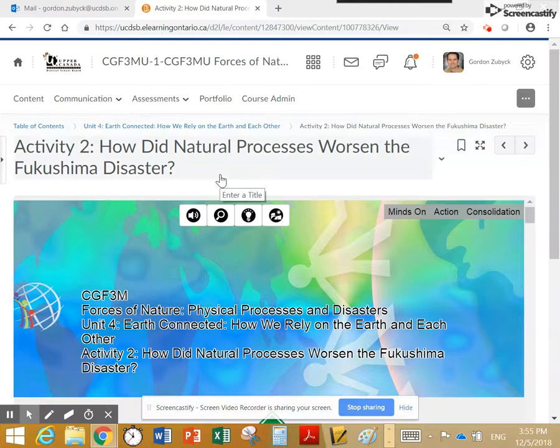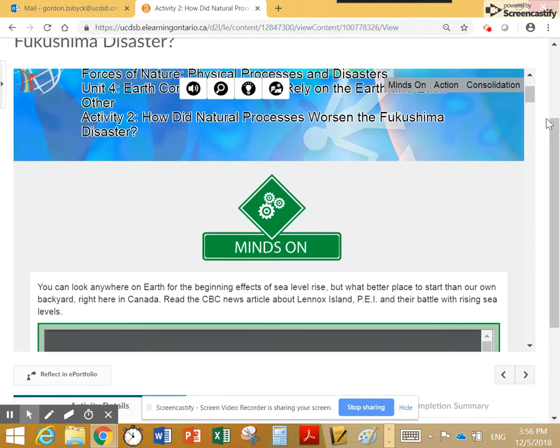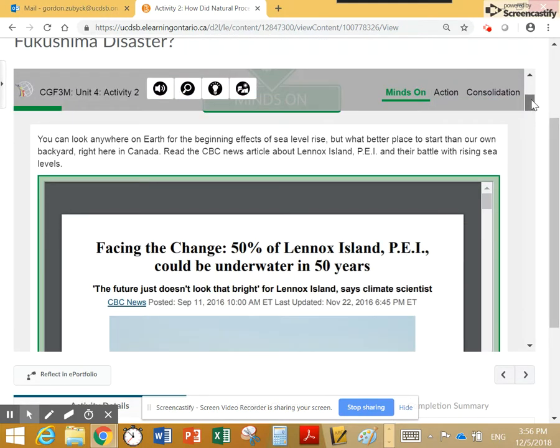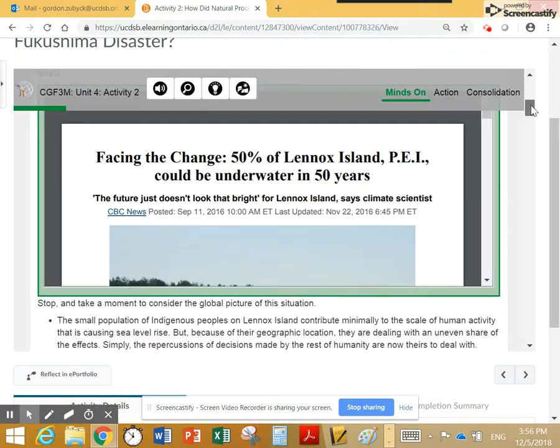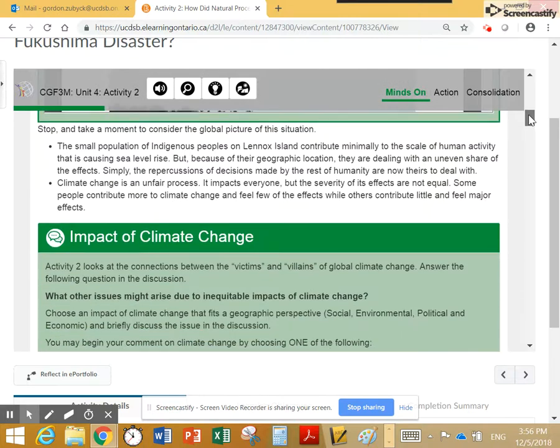So Unit 4 Activity 2: how did natural processes worsen the Fukushima disaster? For this activity, you'll start off with the Minds On activity, just thinking about Lennox Island and PEI and how 50% of that could be underwater in 50 years. So basically here we're looking at the impact of climate change.